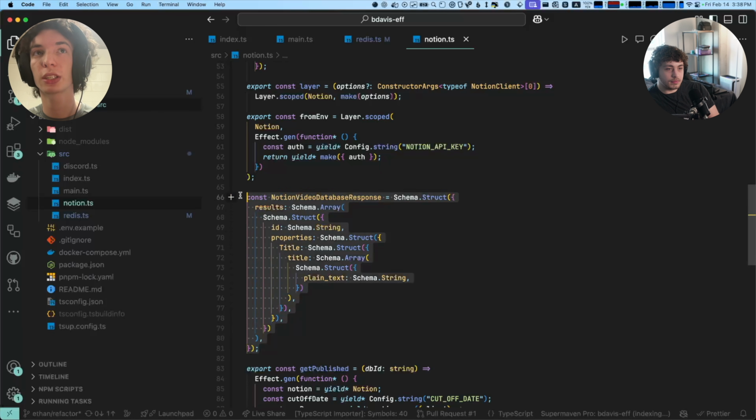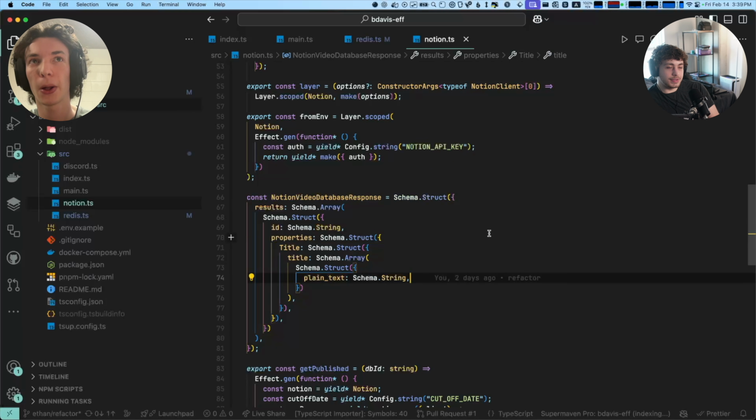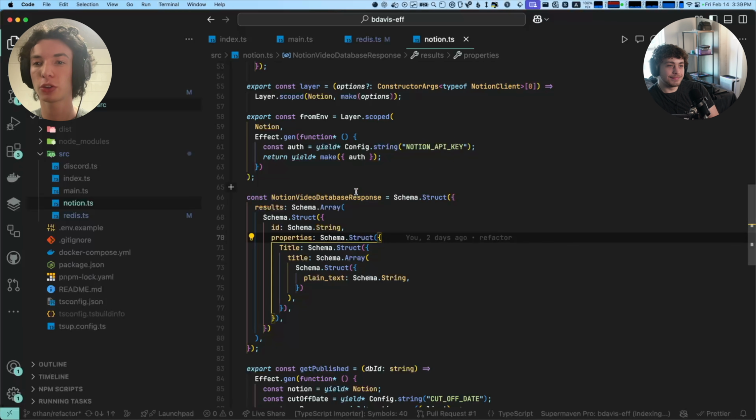Before, we were just casting this away. But now I created the whole schema. Again, you could do this with Zod, but it's just cool because it's Effect. And here again, this isn't doing any transformations. This is just a plain schema. But what's cool about Schema is you can do the transformations if you want to.